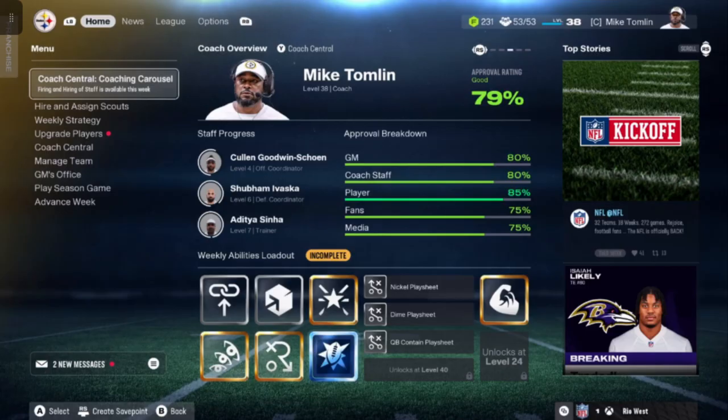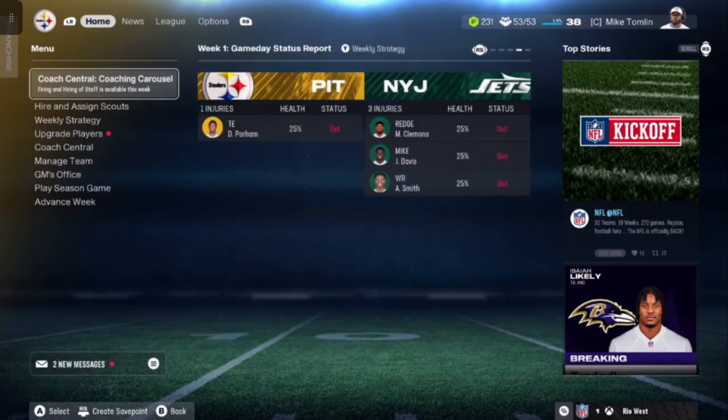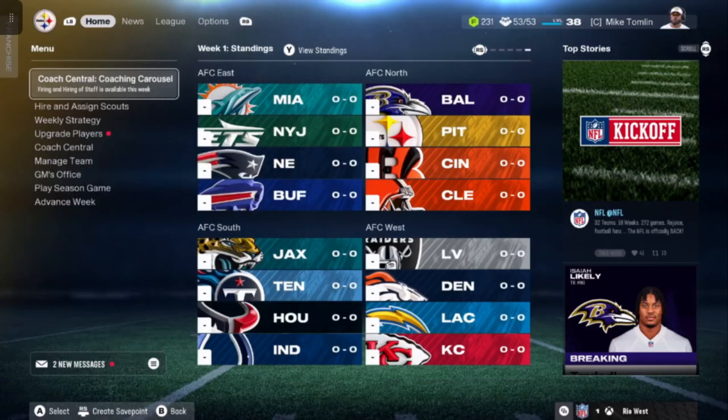What ended up happening in later patches down the line is they made it even worse. Not only did it do that, but when you exported the draft class and imported it into another franchise, now those offensive linemen and defensive linemen, not only were their builds already messed up, but now they have wide receiver builds or small tight end builds.